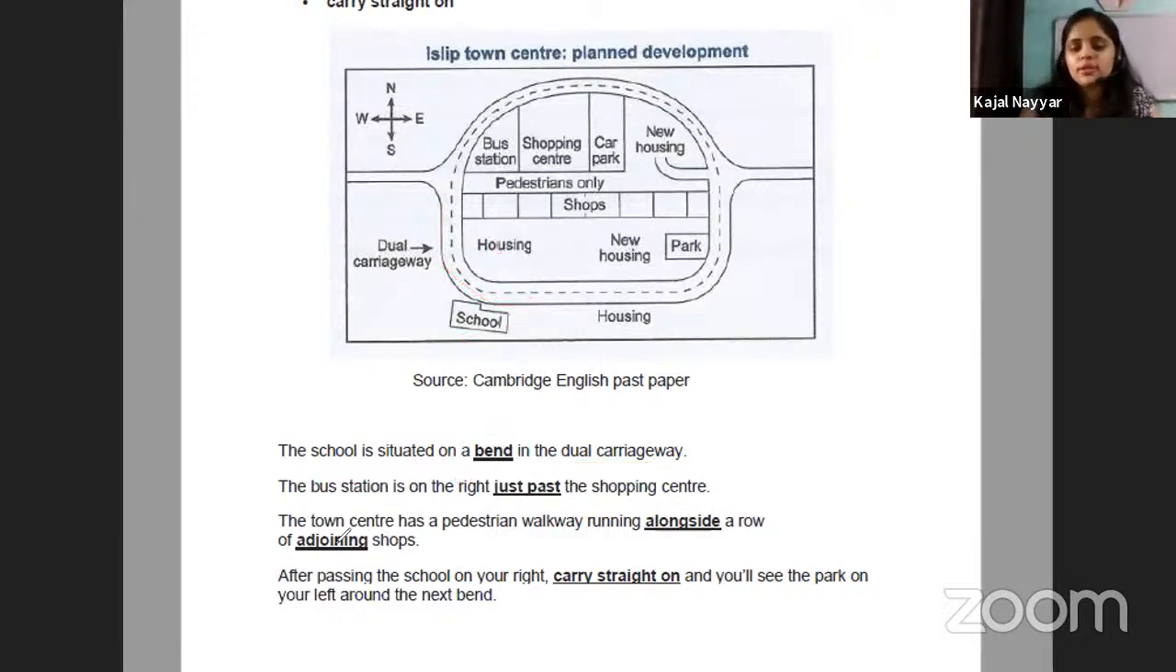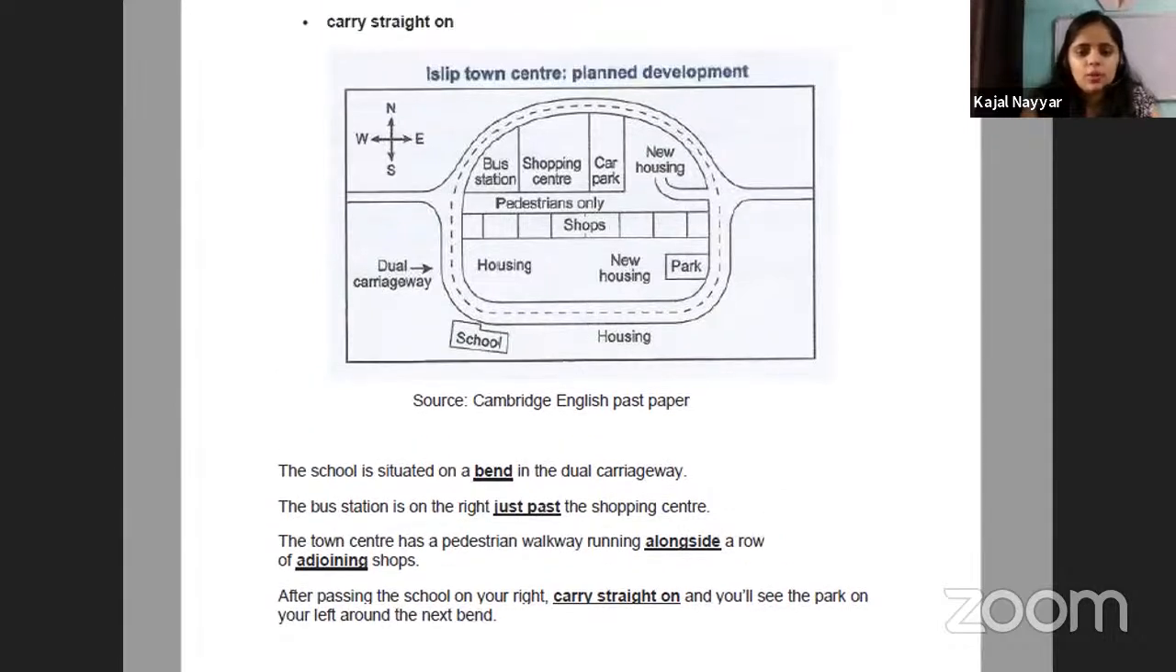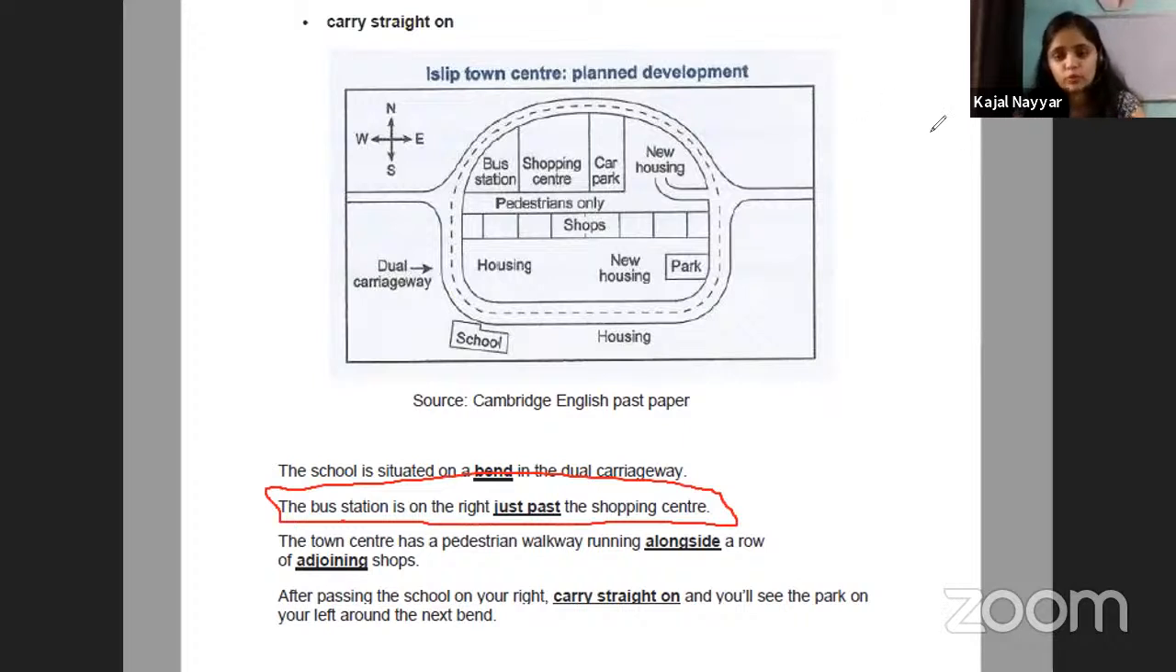Now, there is one interesting one, let's do that. They are saying the bus station is on the right just past the shopping center. So if we are on this road, how would you identify in which direction the person is facing? That is also very important. Will they be going in this direction or will they be going in this direction? If they are going in this direction, this is our right. But they are saying it is on the right side.